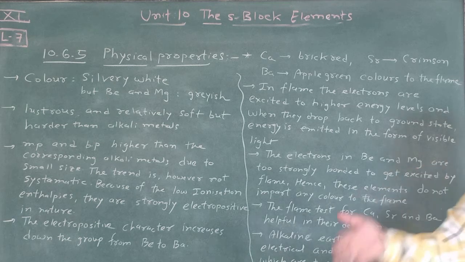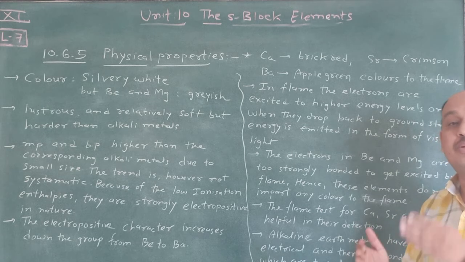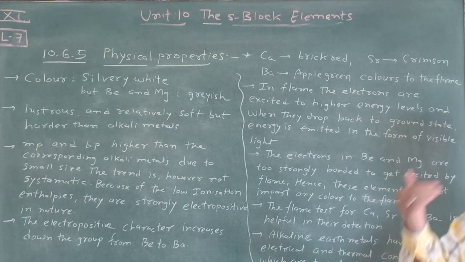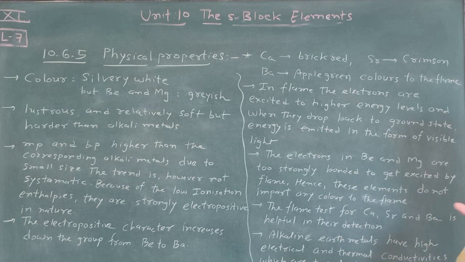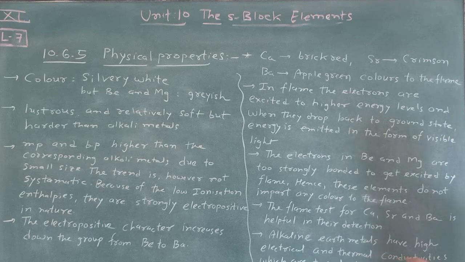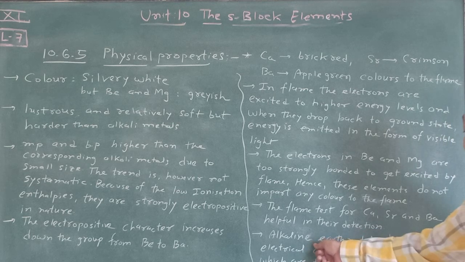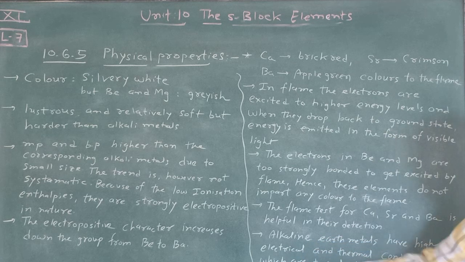Metals always release electrons, and that's why they conduct current. Remember this: metals always release electrons, so there is a flow of electrons, and the electric current is in the opposite direction. That's why alkaline earth metals have high electrical and thermal conductivities, which are typical characteristics of these metals. And these physical properties are now complete.